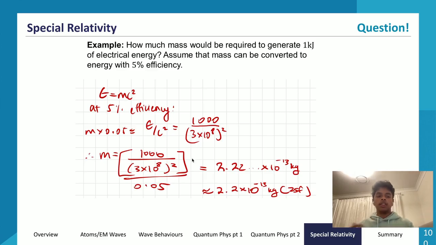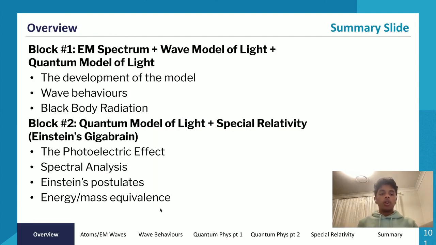So you can see stars that are combusting thousands upon thousands of kilos of mass, basically, and turning it into energy. They're producing a lot of energy. So these stars, we'll go through this and you'll examine this more in module 8 of your final term of physics. But this is basically a very simple application of Einstein's mass energy equivalence, or this equation of E equals mc squared. So let's go through a quick overview of what we've done.